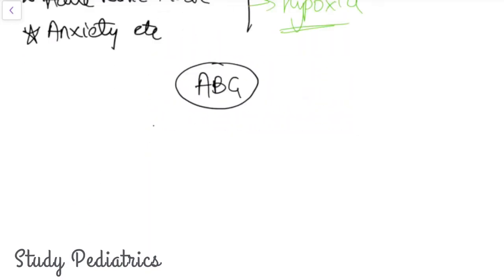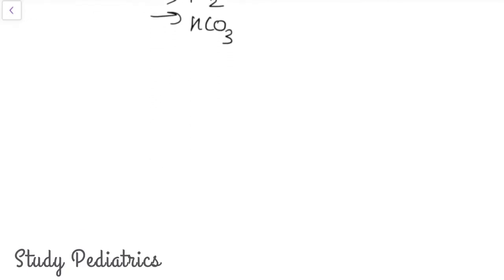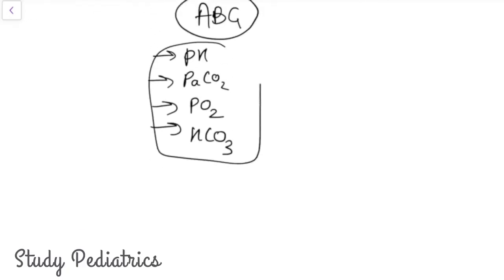So you have four important parameters, that is pH, PaCO2, PaO2 and the bicarb. And you have also studied the relation between all of them, that is the pH change causing two things, acidosis and alkalosis.